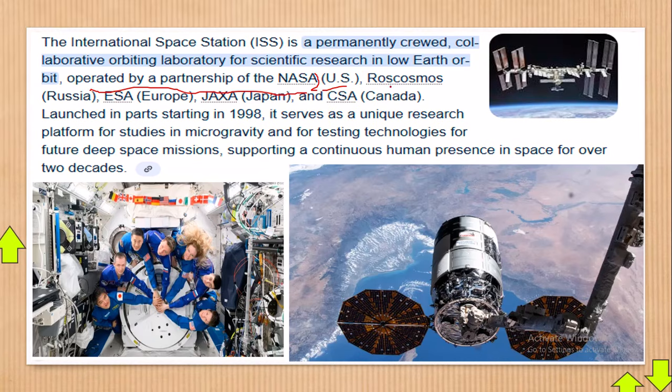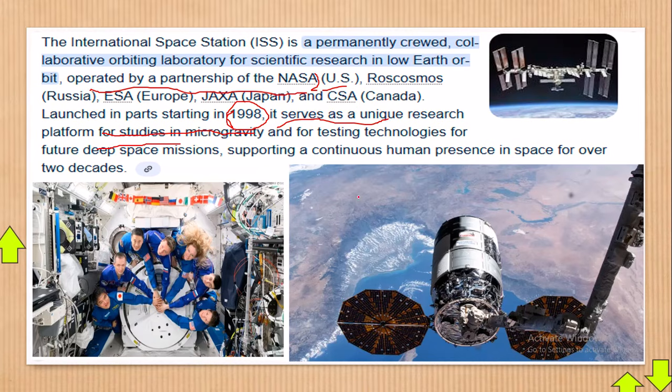NASA, located in the US, the Roscosmos, the one in Russia, the ESA, which is in Europe, the JAXA, which is in Japan, and the CSA, which is in Canada, launched in part starting in 1998. So this was launched in 1998. If you really look into that, about 30 years ago, or 29 years. It serves as a unique research platform for studies.